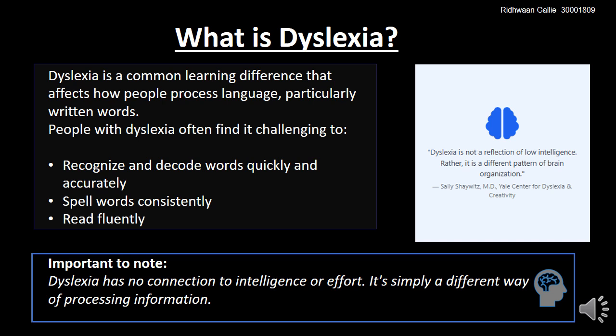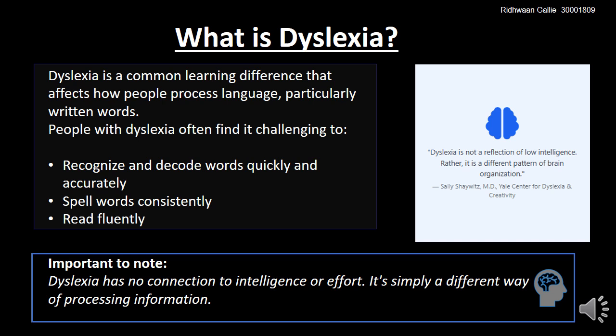In fact, many students with dyslexia are highly intelligent and creative, they just learn differently. They often struggle with tasks like recognizing and decoding words quickly and accurately, spelling consistently, and reading fluently. These challenges aren't due to a lack of trying, they stem from how the brain processes language.